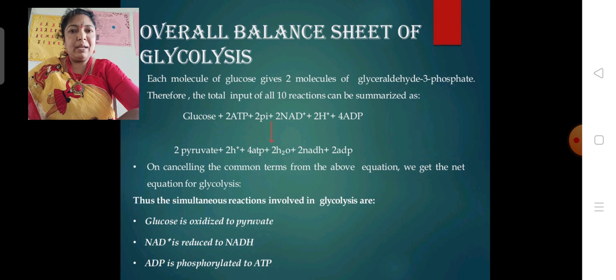So this is about glycolysis, in which glucose is partially oxidized to form 2 molecules of pyruvic acid. The net gain is 2 molecules of ATP formed in glycolysis. So this is about glycolysis.